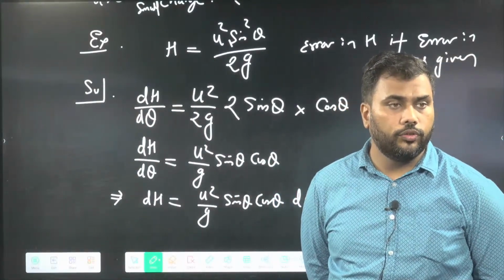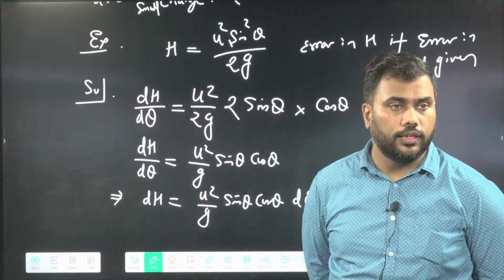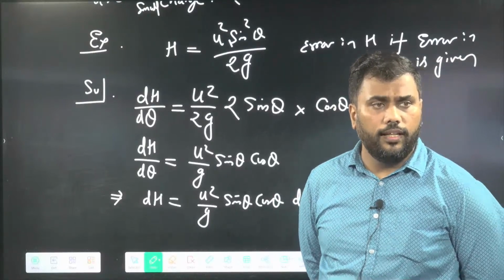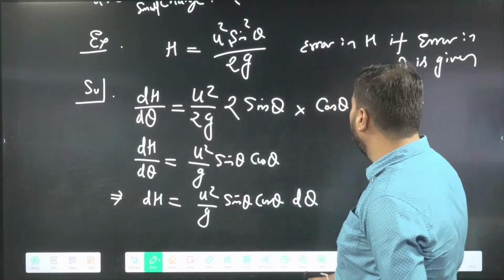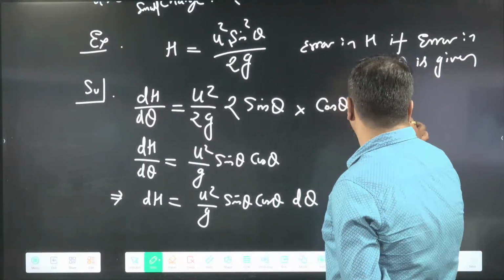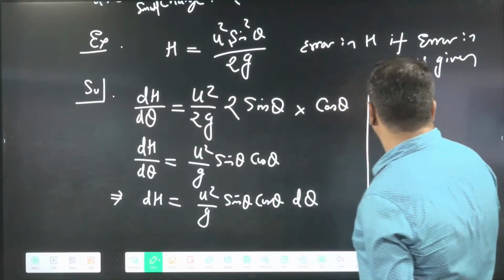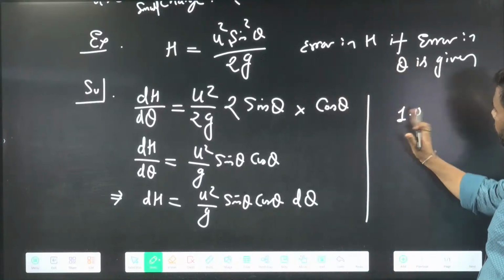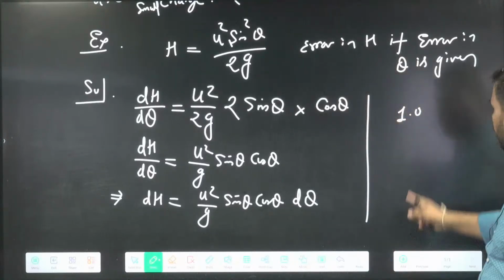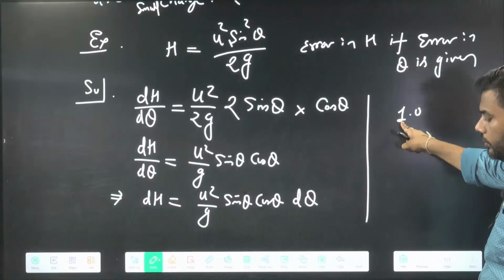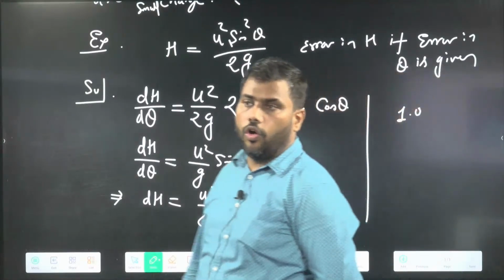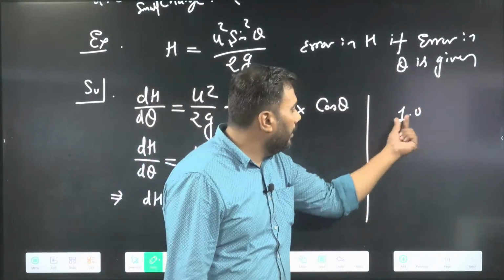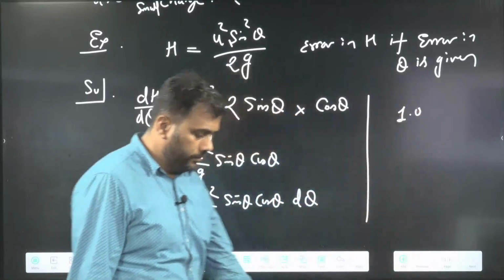Sir, is 1.00 significant or not? In numbers with a decimal, all the zeros behind a non-zero number are significant. In 1.0, this zero will be significant because it comes after a non-zero number.